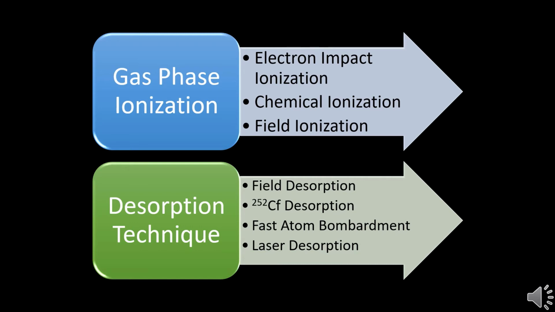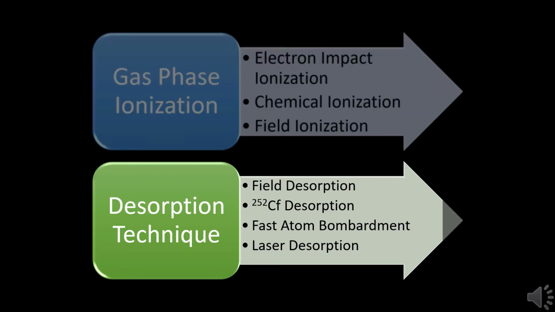Field ionization is less sensitive than electron impact ionization, but only molecular peaks are observed, not any other fragmentation. So, we can select which kind of ionization we need depending on the sample nature.